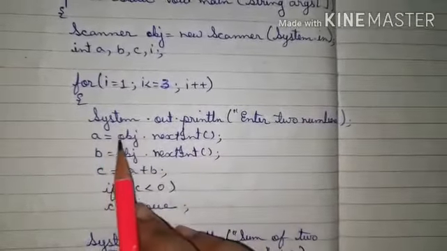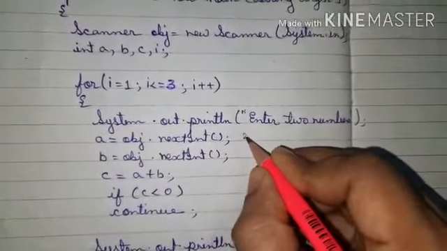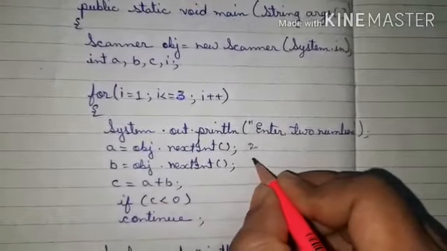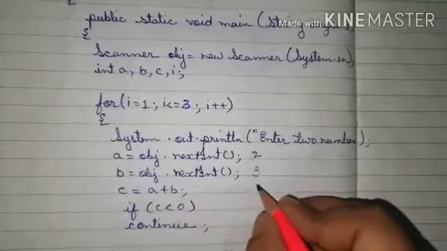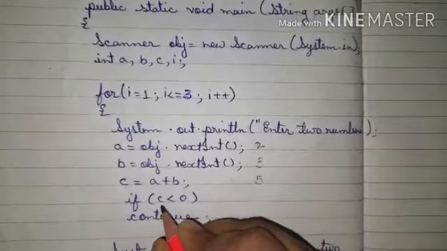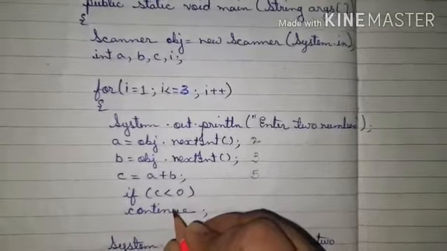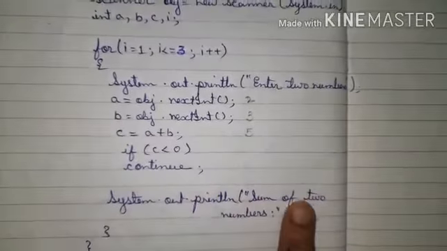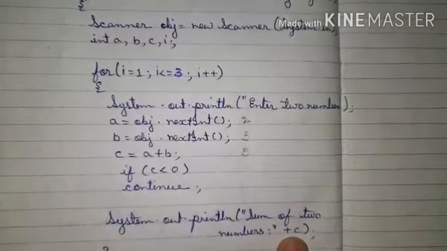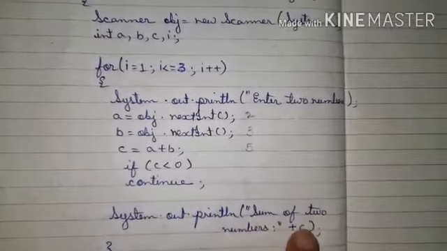Then it will ask the value of a. We have taken the value of a as 2. Then it will ask the value of b, so we have taken 3. So the sum of a and b is 5. Next it will come here. 5 is not less than 0, so the condition is false. It will not come to this part, and it will come here and display the sum of the two numbers is 5. This will also be displayed on the screen.